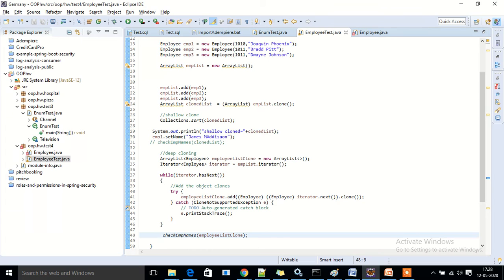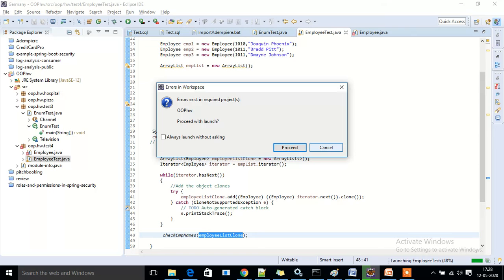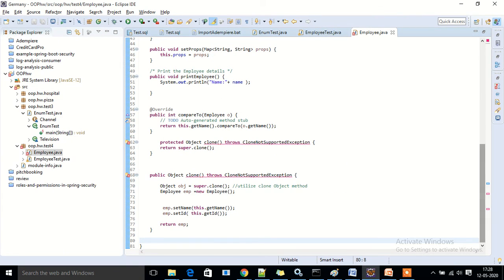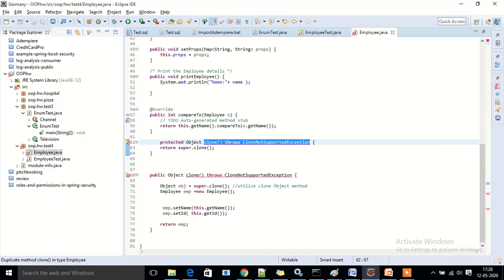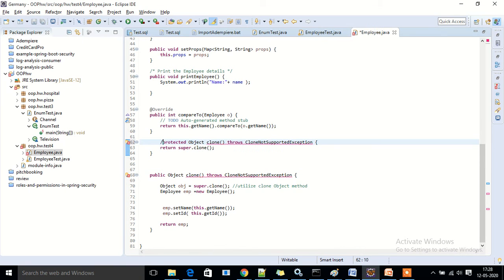Okay, so now I am changing EMP1, and let's see whether it is going to impact the employee objects in this list. I will try to run this. Cancel. Okay, let me see what the error is. Okay, there are 2 methods here, so let me